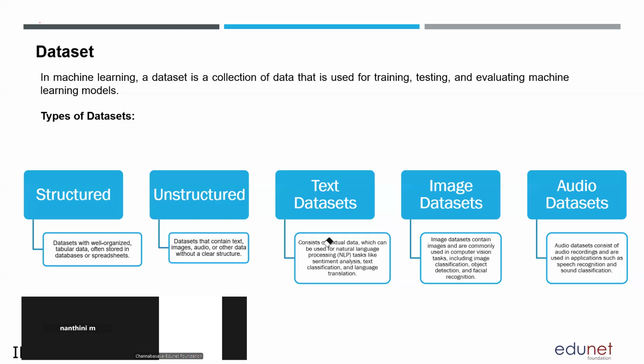So, in most mobile phones, you will have a feature called facial recognition to unlock your phone. These are some example applications using image data sets. And audio data sets we will be working with very rarely.